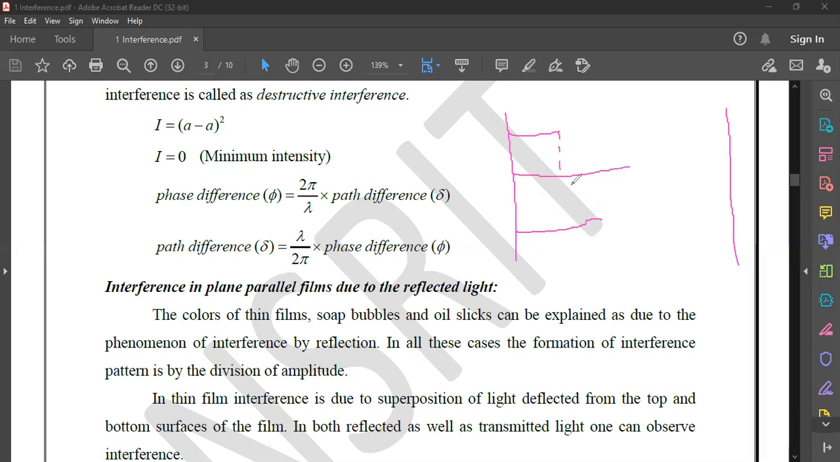This is what you are calling path difference. So there is a path difference between the two contestants. The path difference can be estimated simply by drawing a normal from the least traveled person.